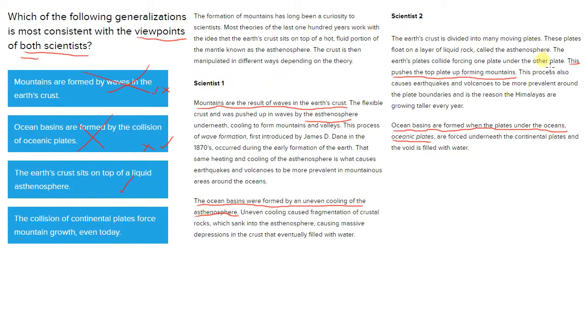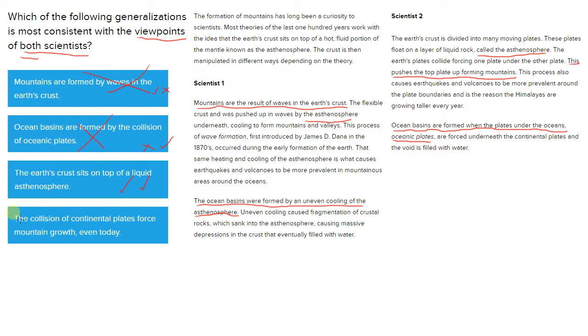If you look at scientist 2's perspective, you can see these plates float on a layer of liquid rock called the asthenosphere. So there it is again. It's talking about the asthenosphere, a layer of liquid rock that the crust floats on top of. So that could be our right answer because it's consistent with both of their perspectives.